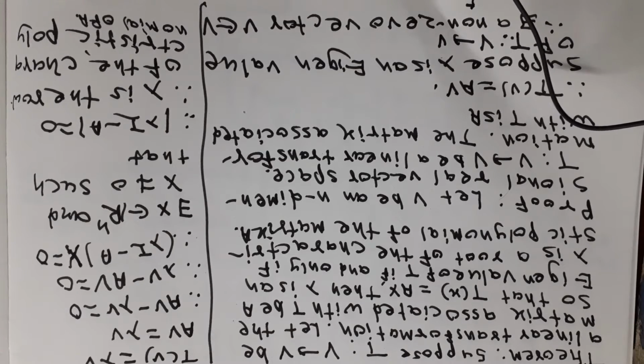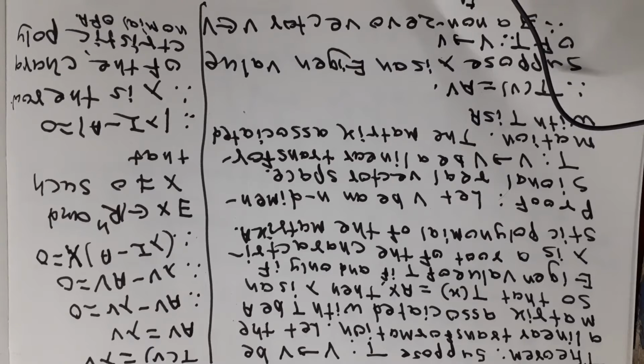Let V be an n-dimensional real vector space. T from V to V is a linear transformation. The matrix associated with T is A. So we will prove this, T of x is equal to Ax. Suppose lambda is an eigenvalue of T, then we prove that lambda is a root of the characteristic polynomial of the matrix A. Suppose lambda is an eigenvalue of T from V to V, and